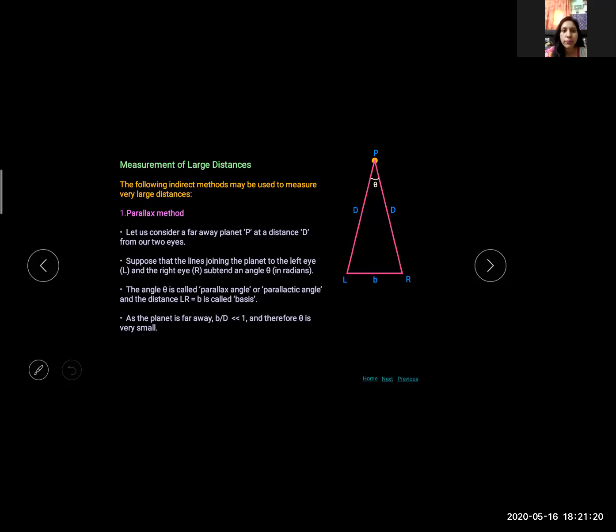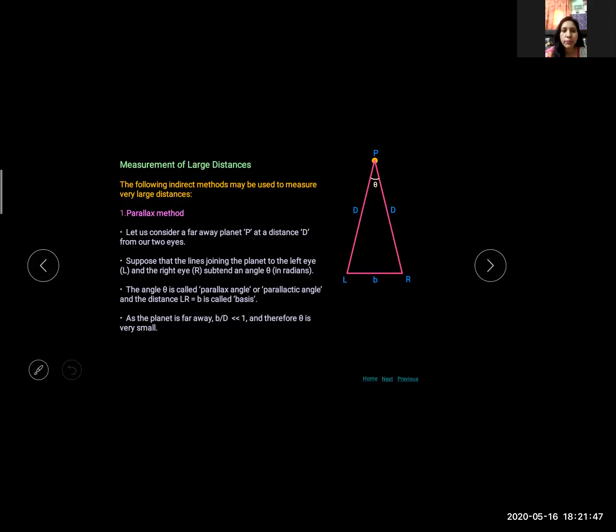If P is the object, then angle theta is subtended at point P by the two positions of our eyes. This angle theta subtended by the observer's two positions at the object is called parallax angle, or we can say parallactic angle. Clear?